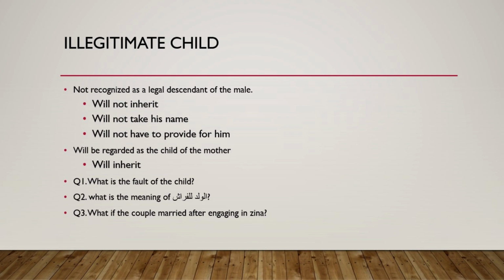Again, al-waladul firash. Because Islam has taught this 1400 years ago, the minimum period of hamal, of the fetus, is 6 months. A child can be born after 6 months of conceiving. Before 6 months, a child cannot be born. So if it's after 6 months, there's a chance that it was from the marriage. Since there's a chance, al-waladul firash, we will say it belongs to the person whom she is married to.